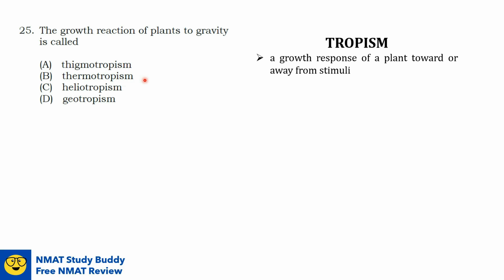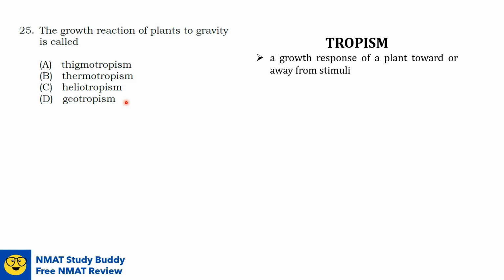For option B, thermotropism came from the word thermo, meaning temperature. So it is a form of tropism whereby the plant displays a growth response or movement according to changes in temperature. For option C, heliotropism came from the word helio, meaning sun, so it is also called solar tracking. It is when a plant follows the movement of the sun during the day. The sunflower is the best example of a plant that displays this phenomenon.